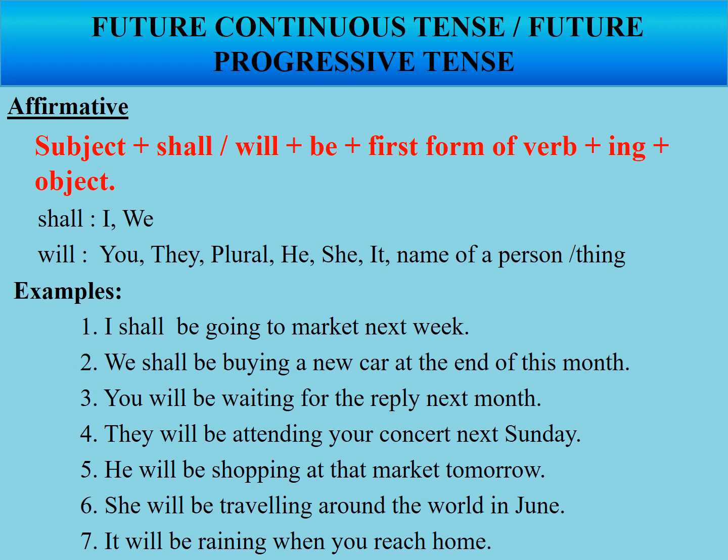Let's go through some examples. I shall be going to market next week. We shall be buying a new car at the end of this month. You will be waiting for the reply next month. They will be attending your concert next Sunday. He will be shopping at that market tomorrow. She will be traveling around the world in June. It will be raining when you reach home.